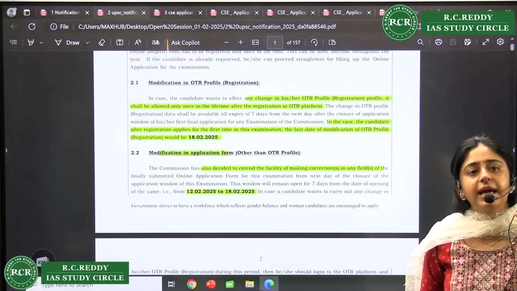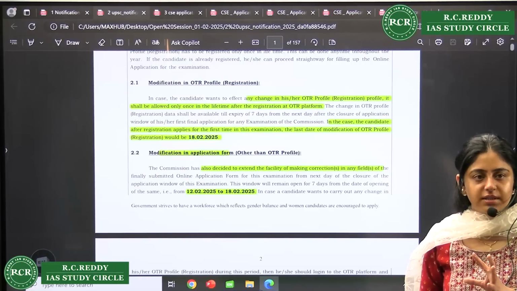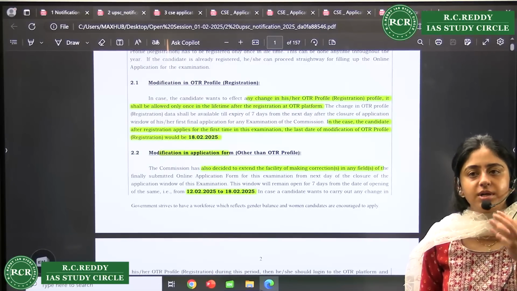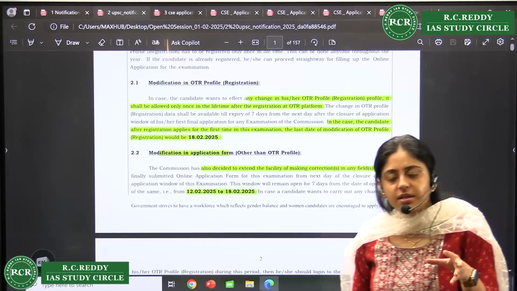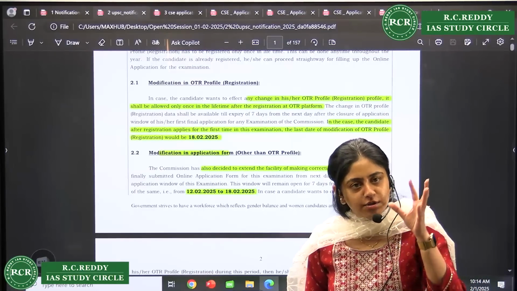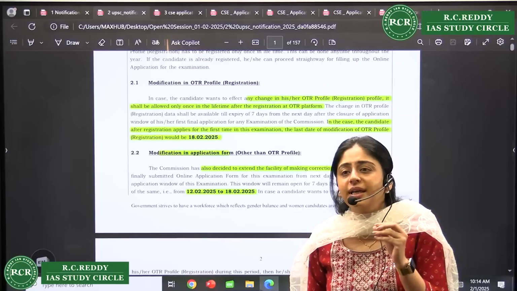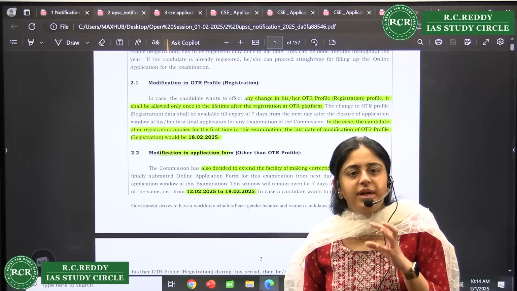Two things are there in detail. We will be discussing what the important things there are, but from your side also, first read this document. Ask your sister, ask your brother, ask your parents also to go through it. Don't take filling of your form lightly.